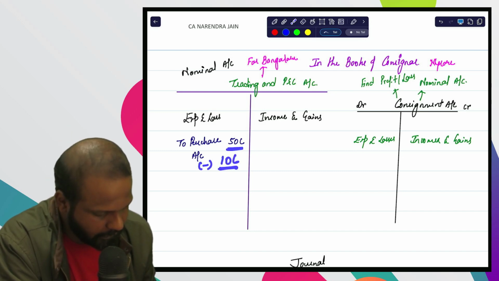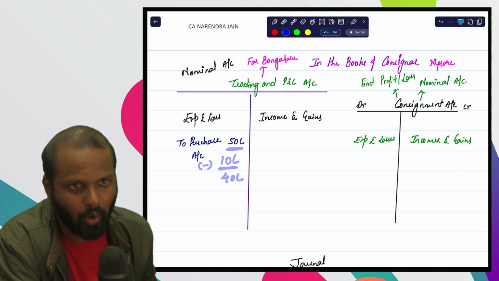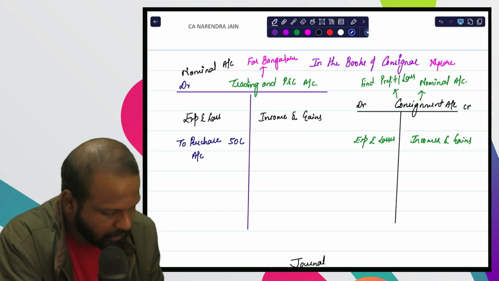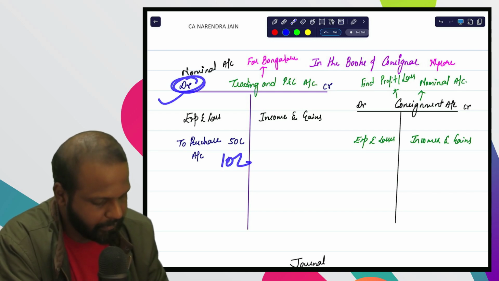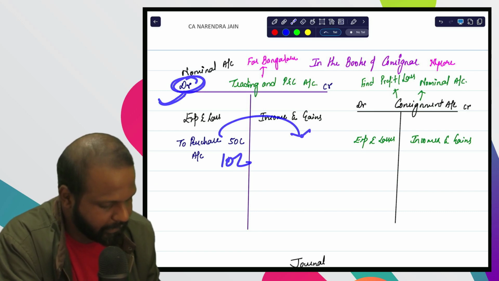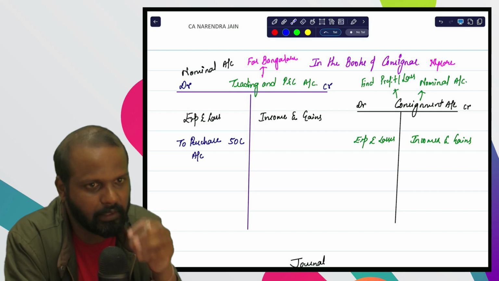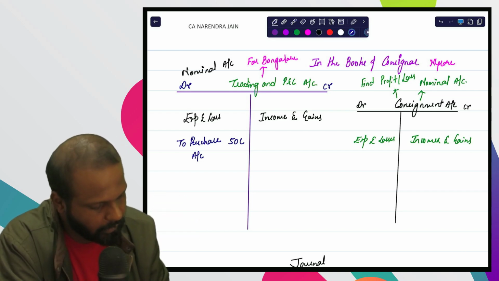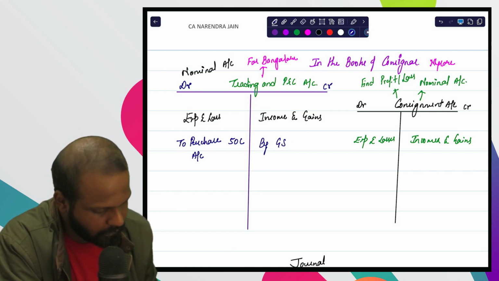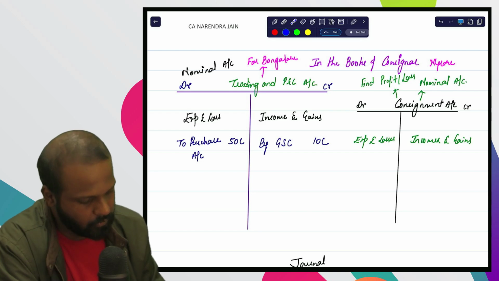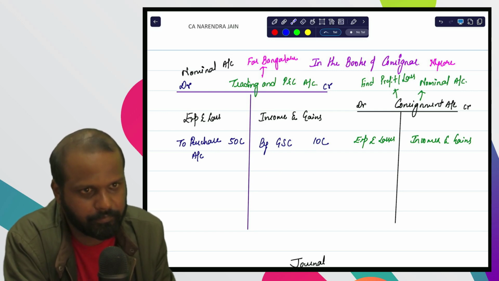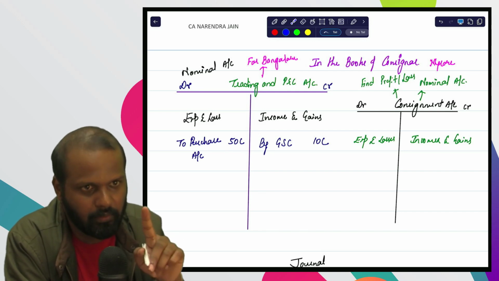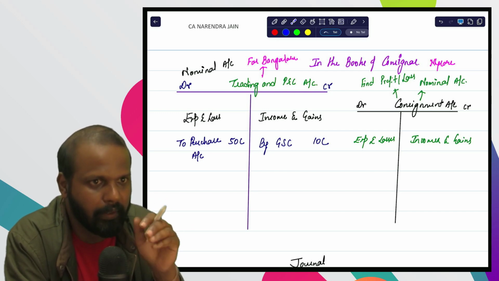So from this 50, if you want to minus this 10 lakh, you have two options. Either here you minus 10 lakh and remaining 40 will be left out, or if you have written some extra amount, 10 lakh rupees, on the debit side, that you can remove by writing on the credit side. Extra debit, excess debit is removed by writing on credit. So on credit side we are going to write by goods sent on consignment 10 lakhs. So 50 minus 10, it's going to become 40 lakhs. Extra debit is removed by doing credit. So this is entry number 1. Excess debit is being removed by doing credit.